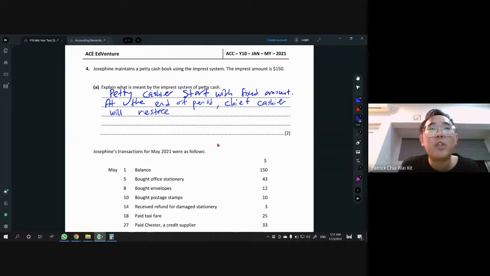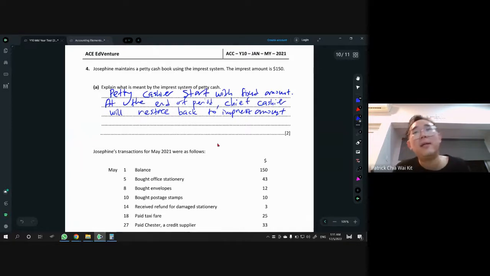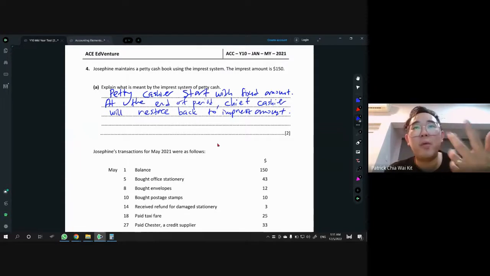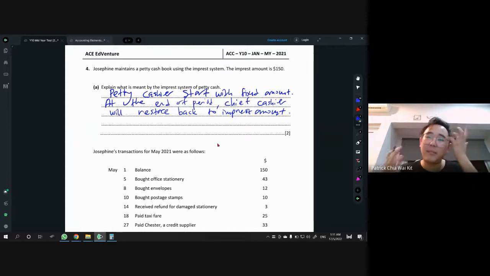So will restore back to impress amount. Okay, that's all you need to get the 2 marks. Petty cashier start with fixed amount, right? Chief cashier restore back to impress amount at the end. No matter how you phrase it, as long as the meaning is there. Restore back to fixed amount also can, no problem.